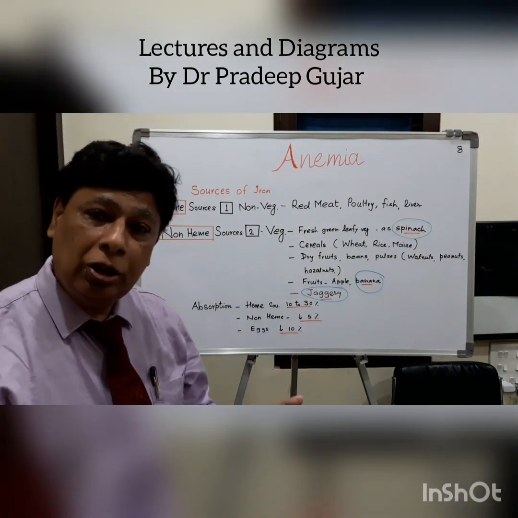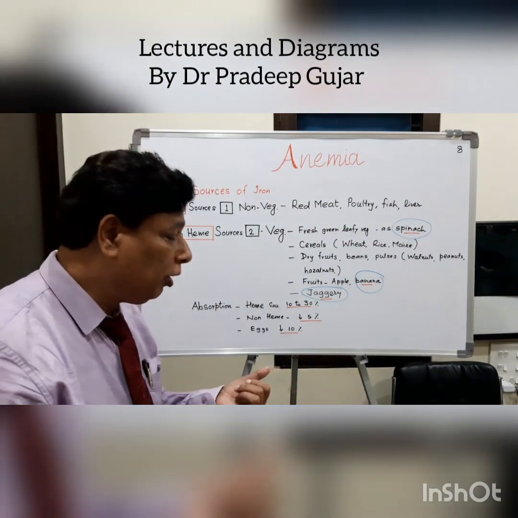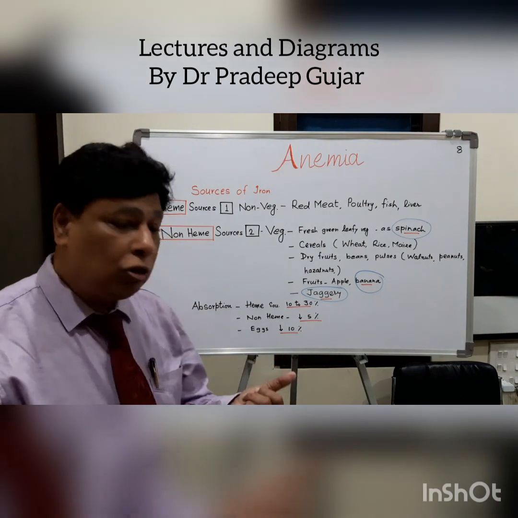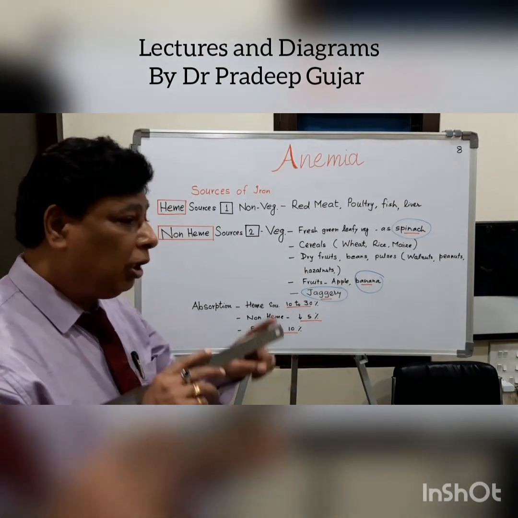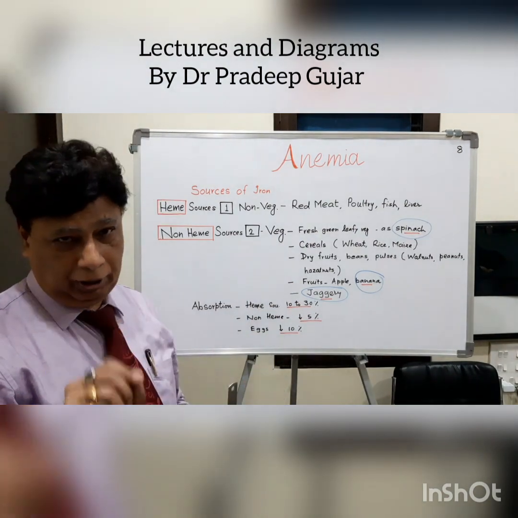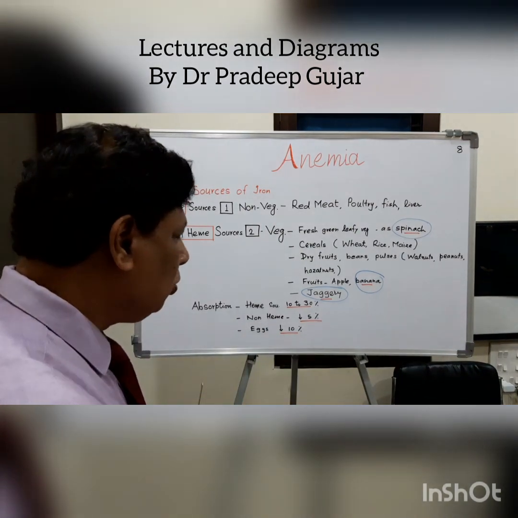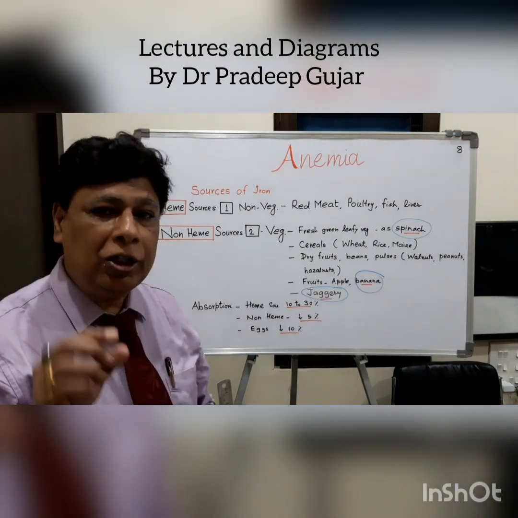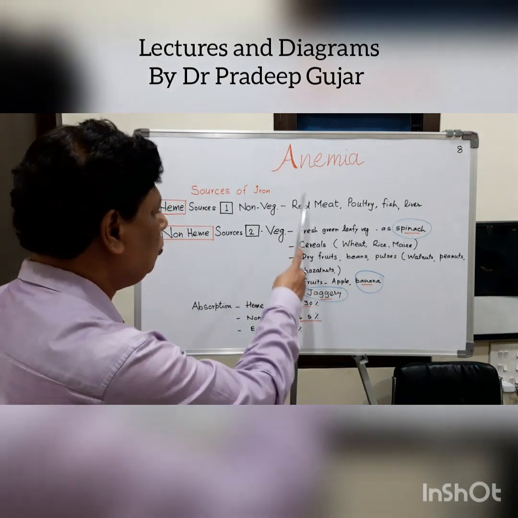The excretion of the iron, or loss of the iron from the human body, is from the skin, from the shedding of the epithelial membrane of the intestine, also from the sweats and also from the feces. And the amount of total loss of iron is nearly 1 milligram. It means that if there is a loss of 1 milligram, there should be a replacement of at least 1 milligram of iron, which should be from all these sources.